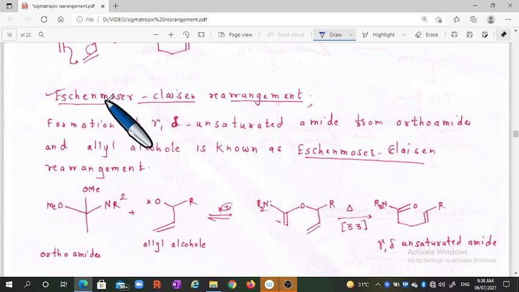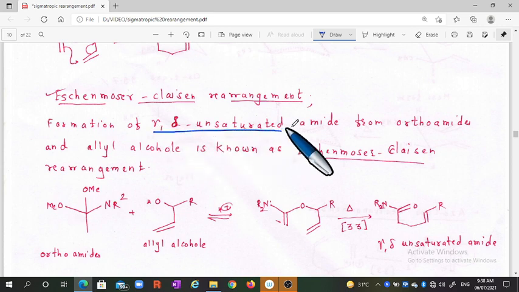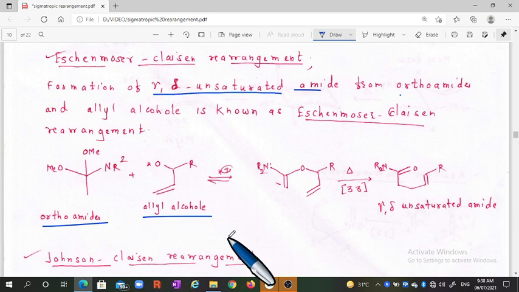Next is the Eschenmoser-Claisen rearrangement. In this rearrangement, we have an amide acetal and allyl alcohol which will combine in the presence of acid. You will obtain such a type of compound, and it is also a 3,3 type.